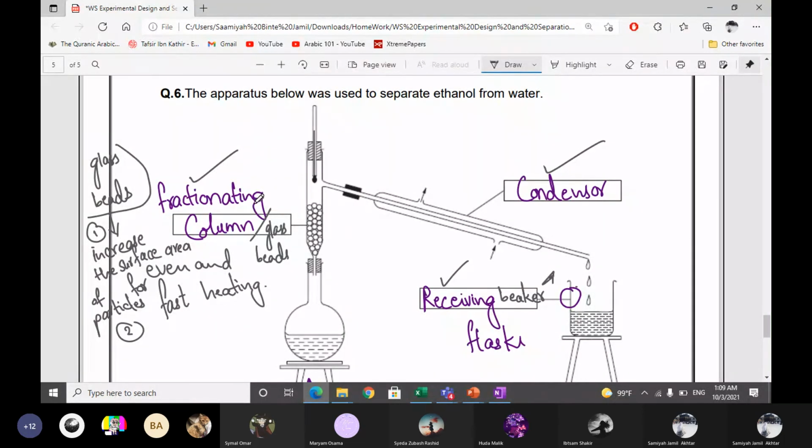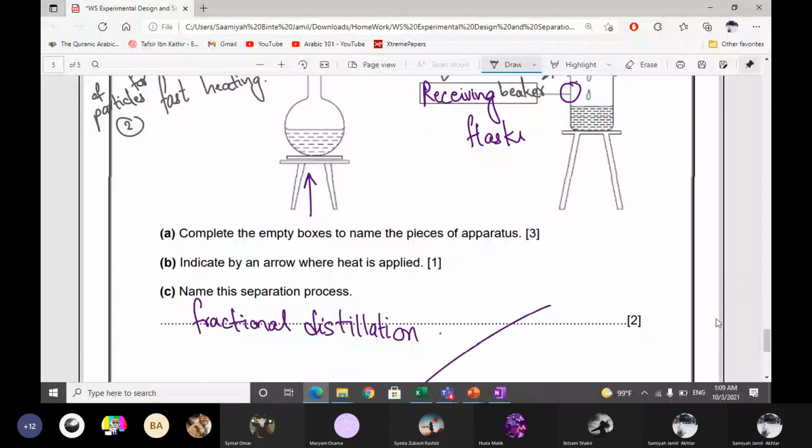Here, Bunsen burner. Indicate by an arrow where heat is applied. We'll draw the arrow here, at the bottom, below the tripod stand. And name this separation process: fractional distillation. See, just for the name, you have 2 marks. Look at the distribution.